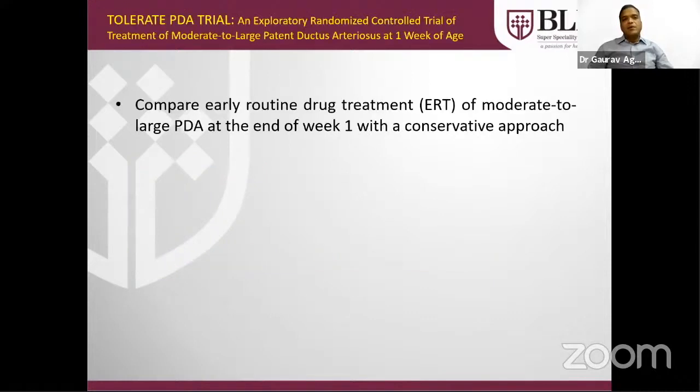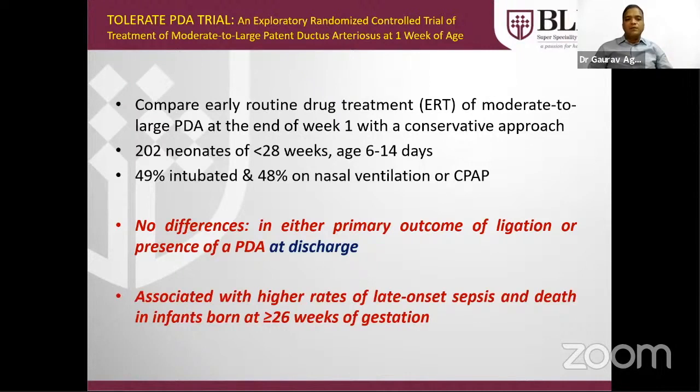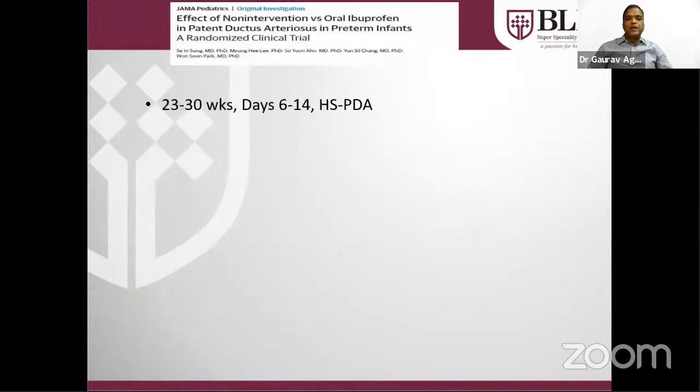This is a trial published in October 2018, known as the TOLERATE PDA trial. They compared early drug treatment with a conservative approach in moderate to large size PDA at the age of 1 week. They found no difference in either the primary outcome of ligation or presence of PDA at discharge, whether treated conservatively or with drugs. But they found a high incidence of late onset sepsis and death in infants born at more than 26 weeks of gestation. So the final conclusion is that conservative treatment is better compared to medical treatment.